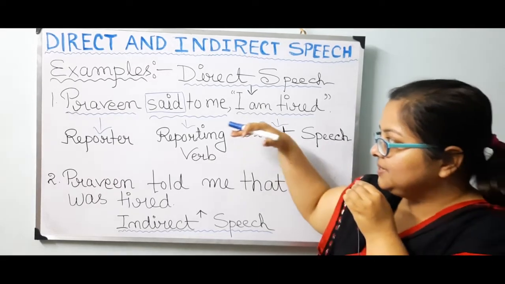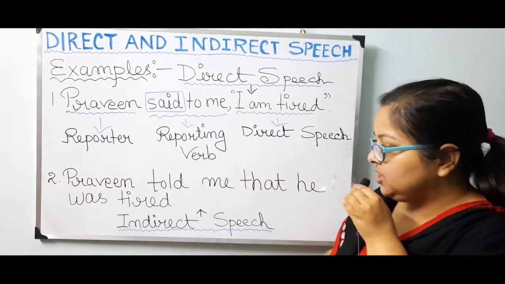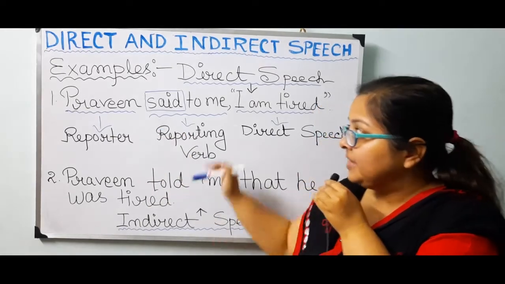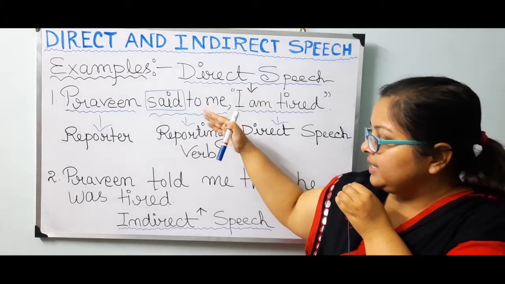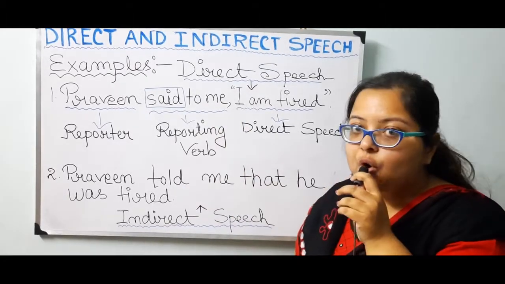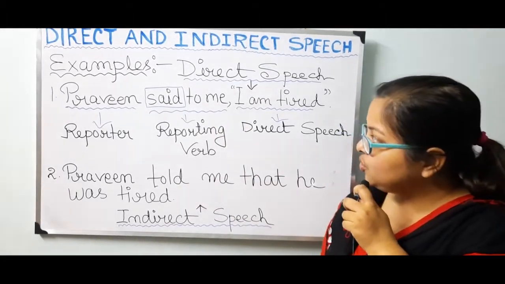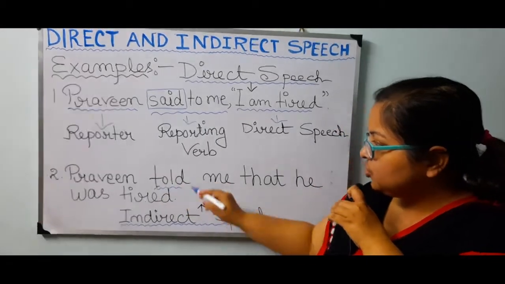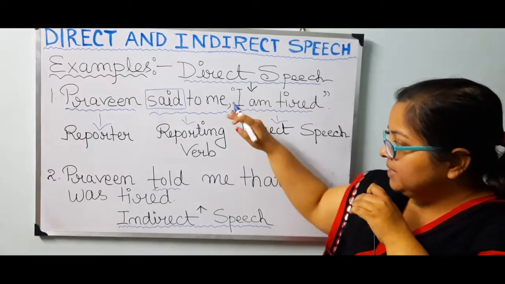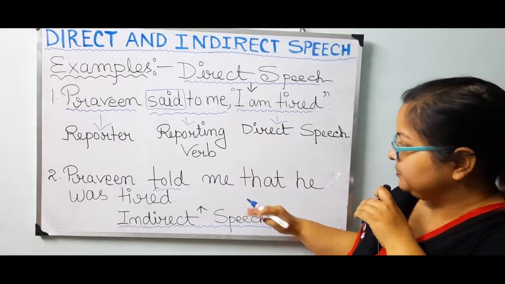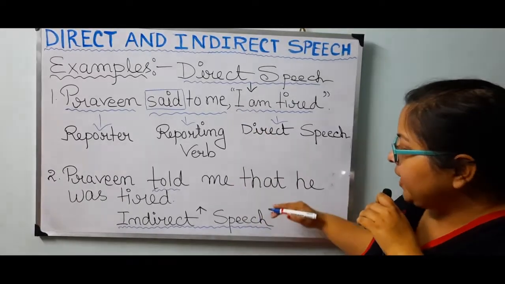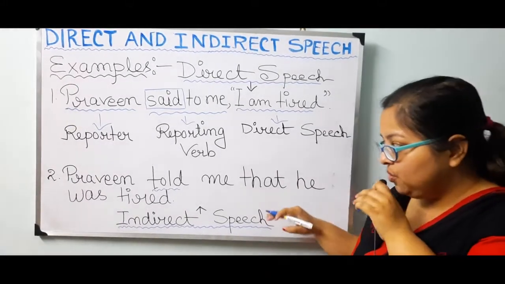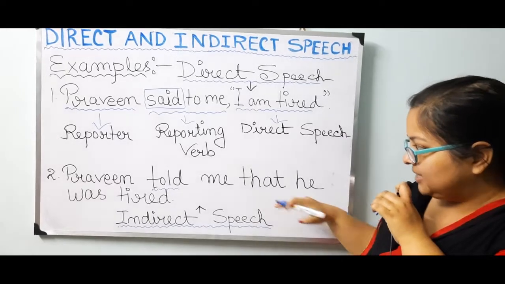And when this same sentence is changed into indirect speech, at first Praveen remains the same, then said to is changed into told. Then me will remain the same. Then, according to the rule, you have to put that.